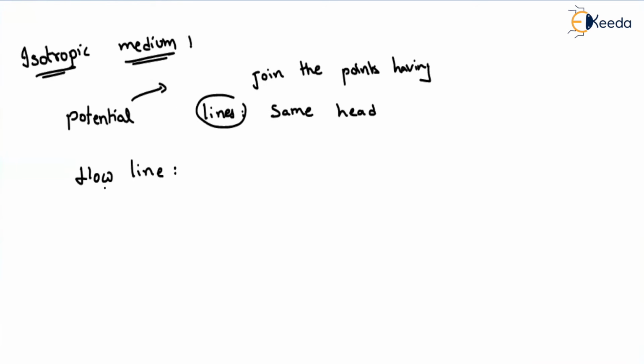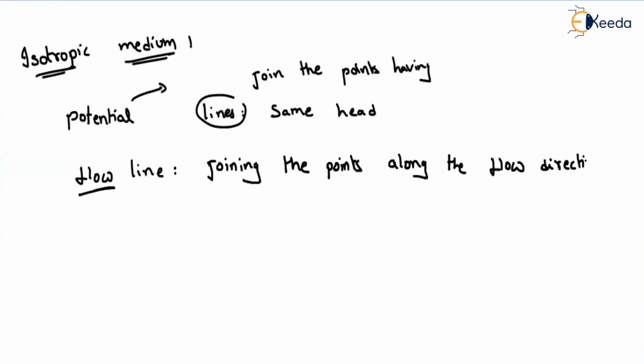And what about the flow lines? The name itself represents flow. That means if you are joining the points along the flow direction, then those will be flow lines. So along the direction of the flow, if you are drawing a line, that represents the flow line. And if you are joining the points which have the same head, those will be called potential lines.